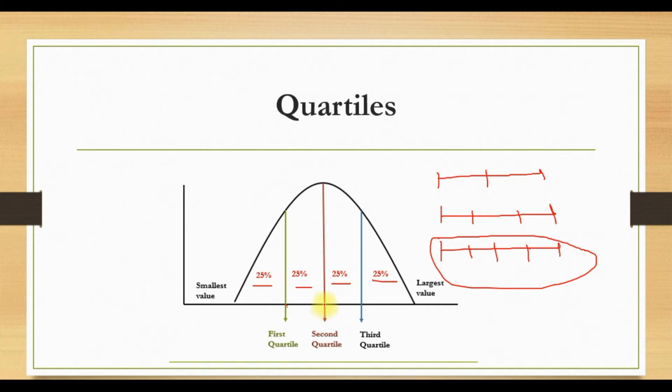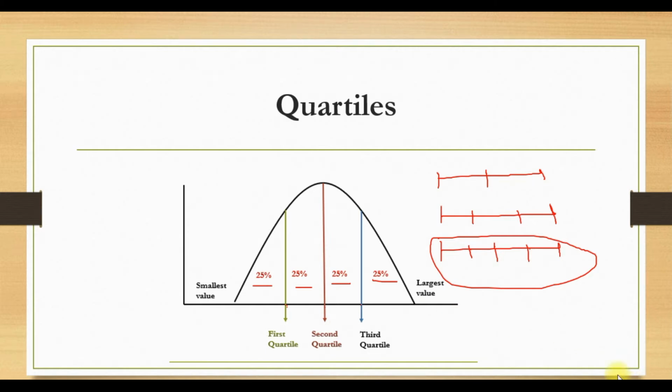Similarly, what is the second quartile? The second quartile is a point below which 50% data falls and above which 50% data falls. And what will be the interpretation of the third quartile? The third quartile is a point below which 75% data falls and above which 25% data falls.